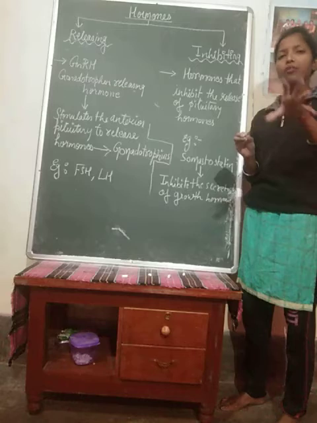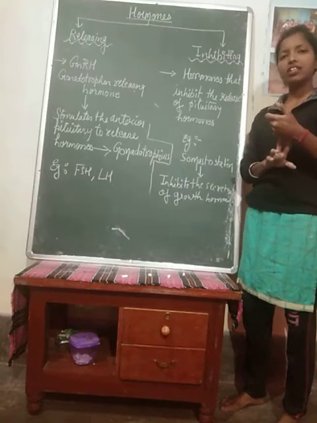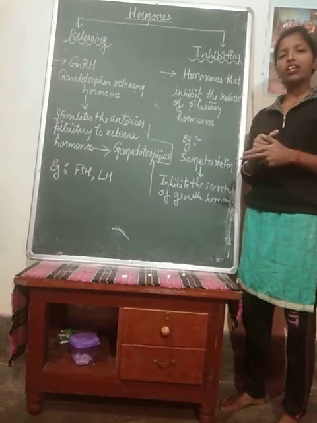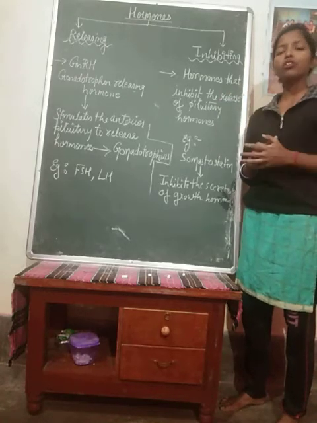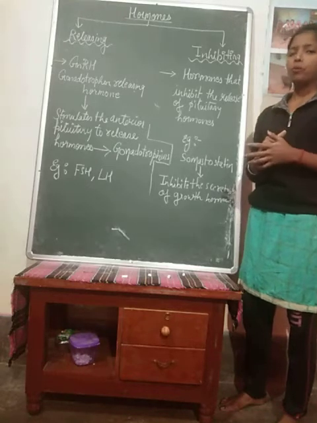Okay, that function is processed. So it doesn't allow the excessive secretion. It means it gives the signal to that particular gland that now you have to stop your secretions, so that no further problem takes place.